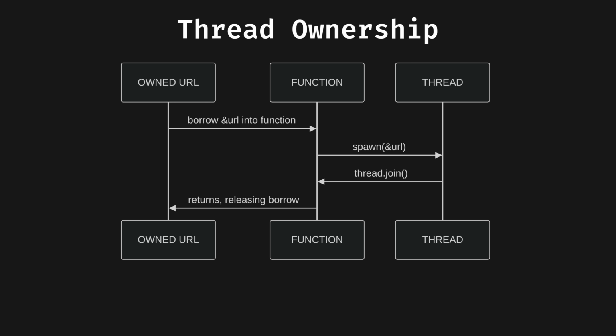Here's how it works. The function borrows a shared reference to the URL variable, then spawns a thread for processing it. At the end of the scope, all threads are joined, and finally, the shared reference is released. It doesn't look like this using async with Tokio.